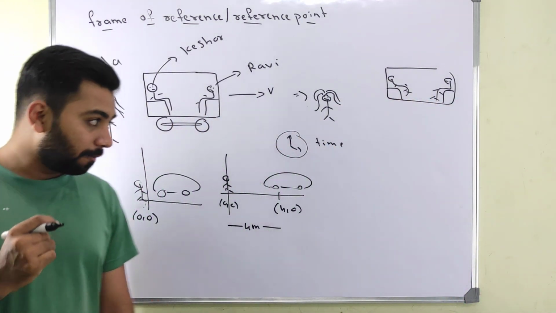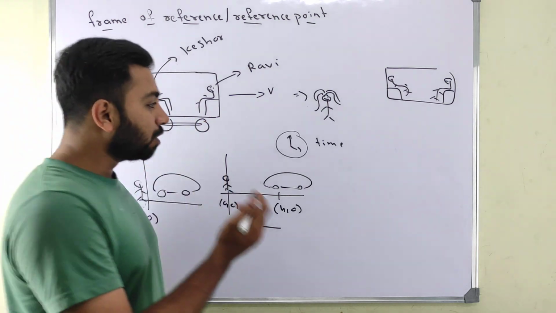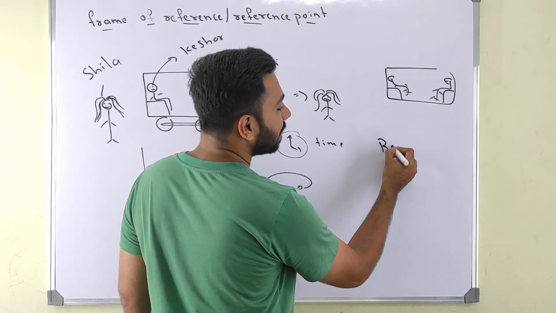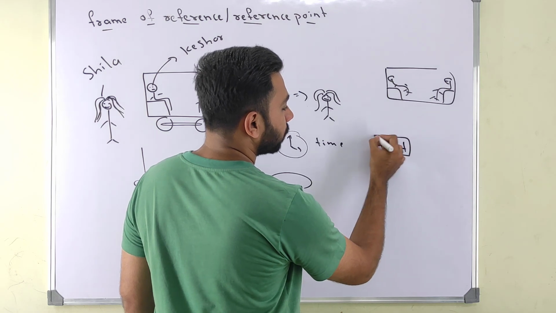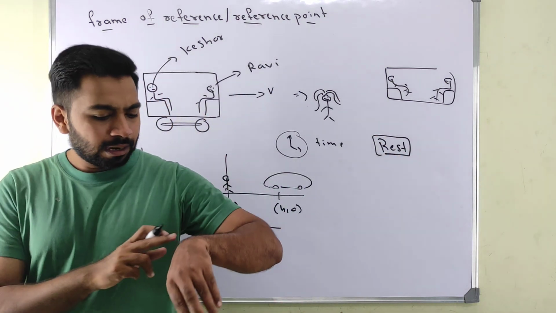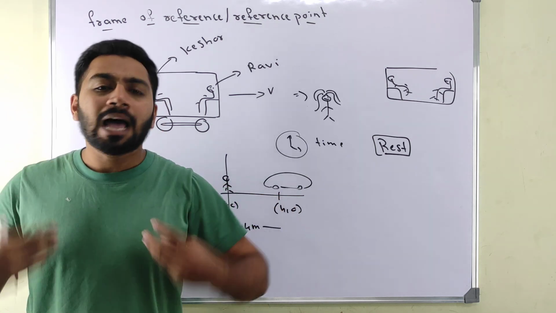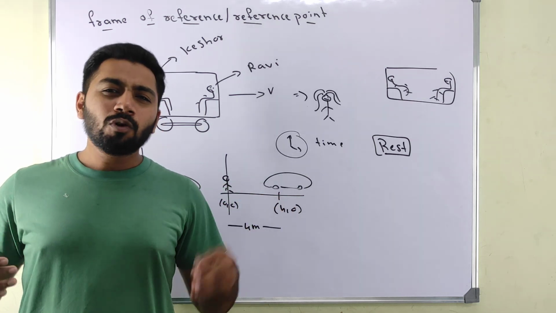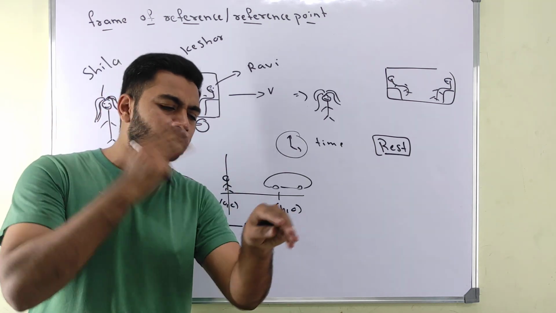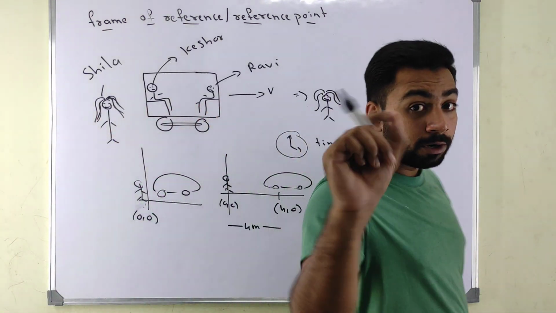And one more thing, motion. I said what do you mean by motion? There is one more term called rest. See, rest means very simple. If I am here, 1 minute I am here, 2 minutes I am here, 3 minutes I am here only. I am not changing my position with respect to time. That is our rest.